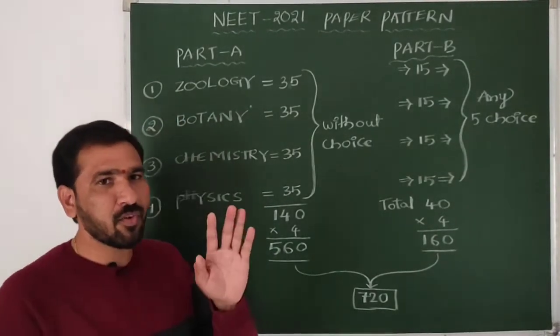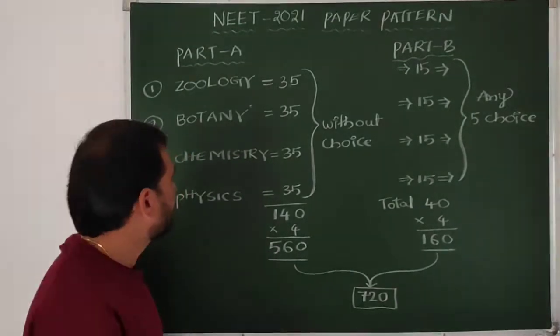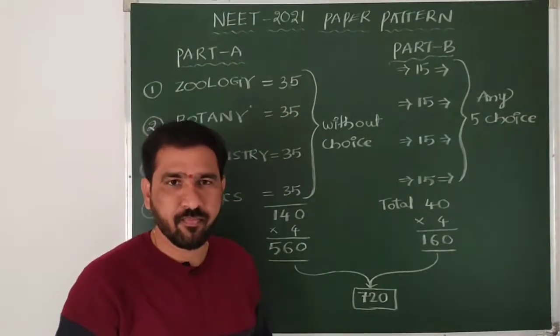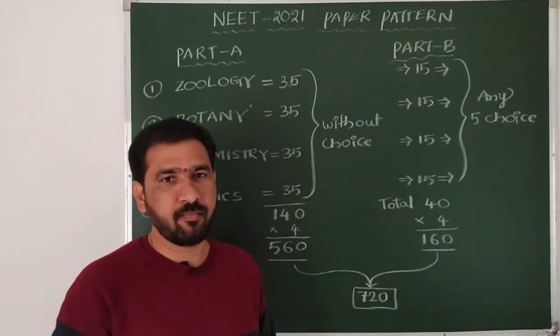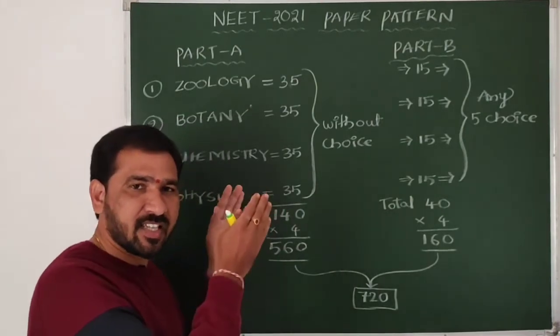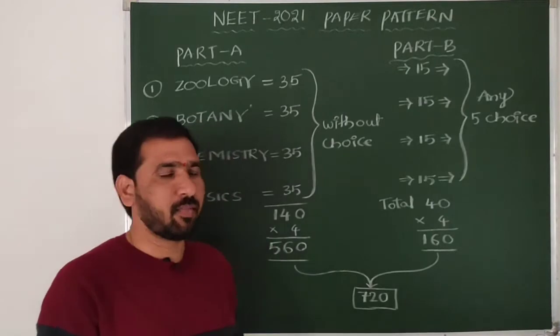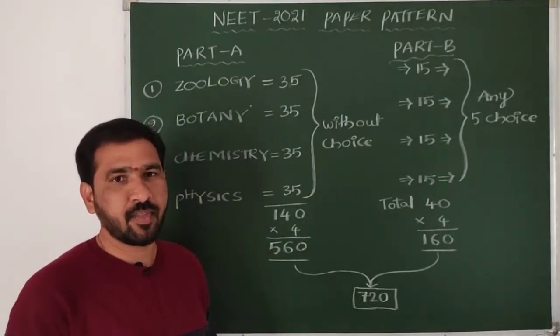In Section A or Part A, each subject has 35 questions. And also remember, there is no choice at all. All 35 questions in Section A, we need to attempt completely. There is no choice here, beta.